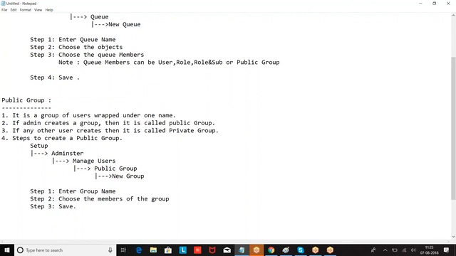So this is the concept. We had a user, an owner, and a queue. User, queue, public group. An individual person is a user. A group of users is a public group. If you want a group of users to be an owner, use a queue. I hope you are good.